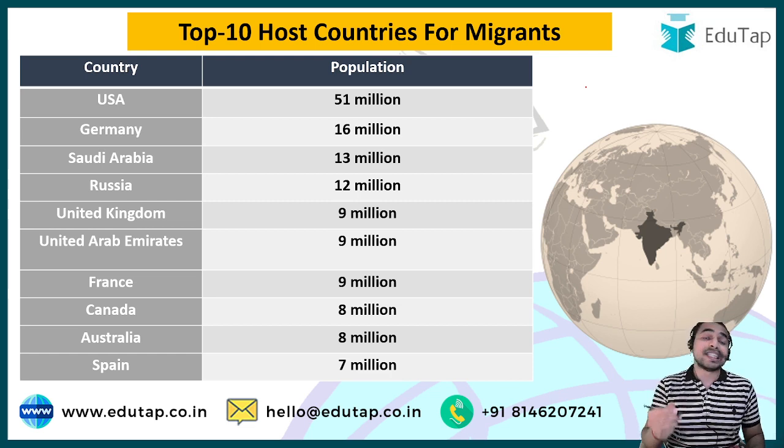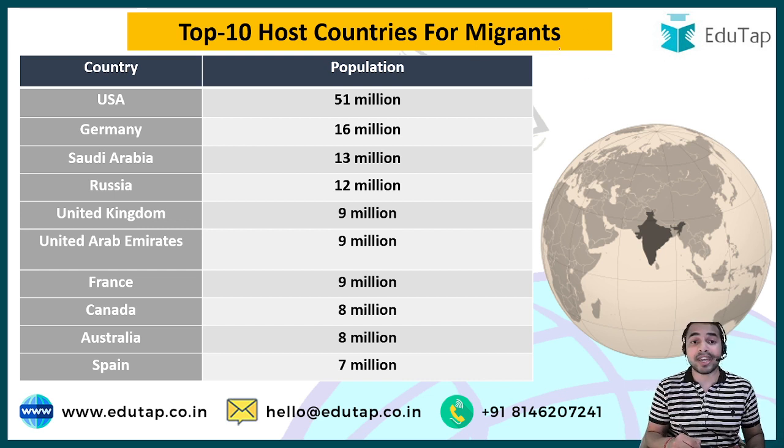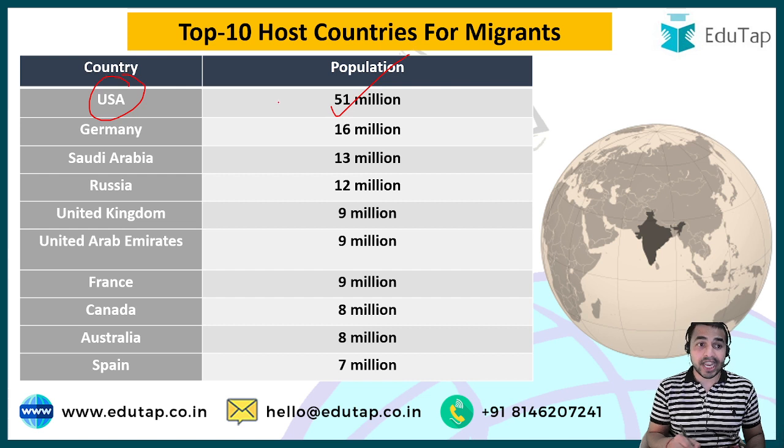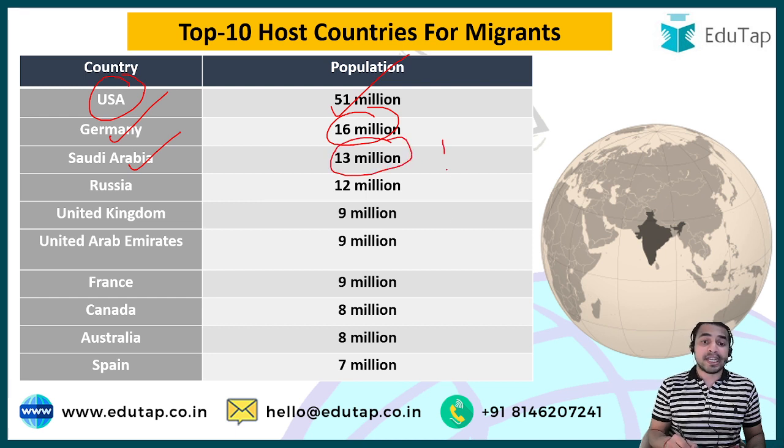So guys, this gives us some information about the migrants. And guys, if we talk about the top 10 host countries of migrants, then the USA is the country which has once again topped this list with 51 million migrants in the year 2020. And guys, on this particular list, Germany was in the second position with a total of 16 million migrants, followed by Saudi Arabia having 13 million migrants. And guys, this particular list goes on up to the top 10 countries.